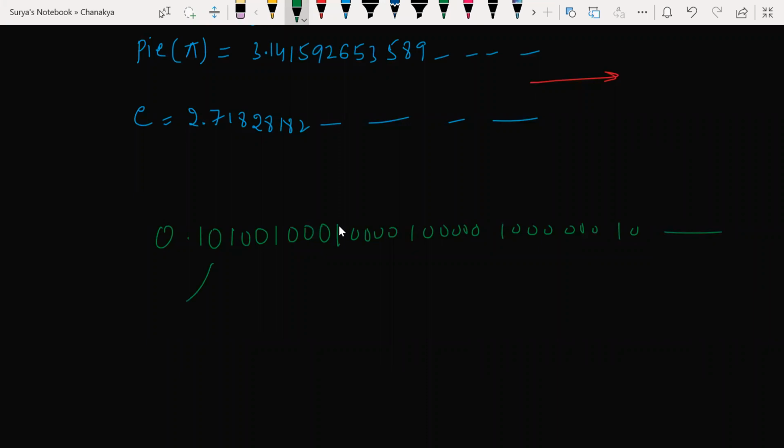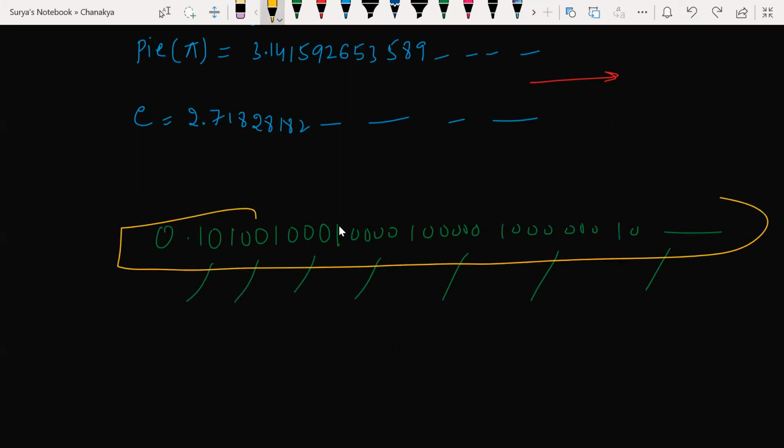It is a pattern. Or 10, 20, 30, 40, 50, 60, 70. It is a pattern, so it can be created. A non-terminating, non-repeating decimal can be easily created by using a pattern. Understood my point? You will not be using this much, but I'm telling you. Any doubt here?